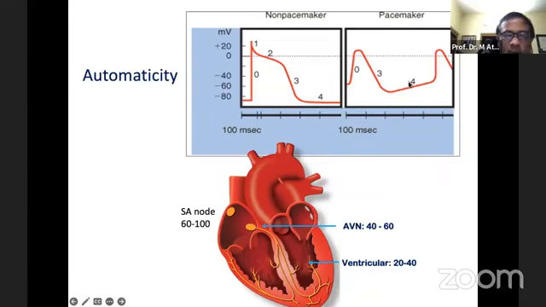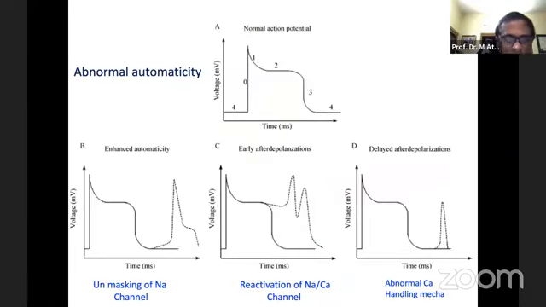And when this kind of automaticity appears at different parts of the action potential, it can produce different kinds of ECG abnormalities or arrhythmia. This is the appearance of abnormal automaticity, that is high-speed automaticity during phase 4, or this is the appearance of abnormal automaticity during phase 3 of the action potential, or during the latter part of phase 4.